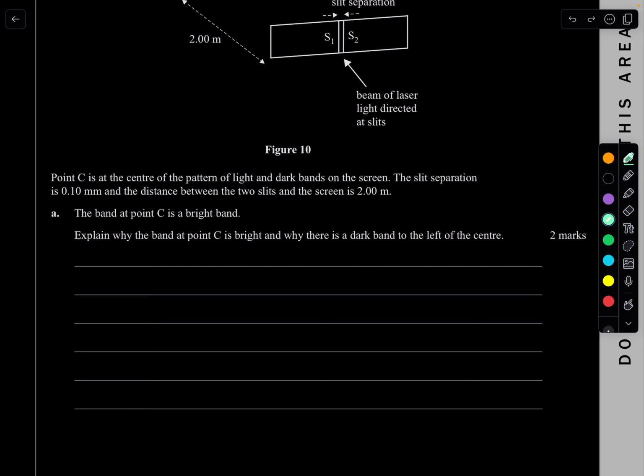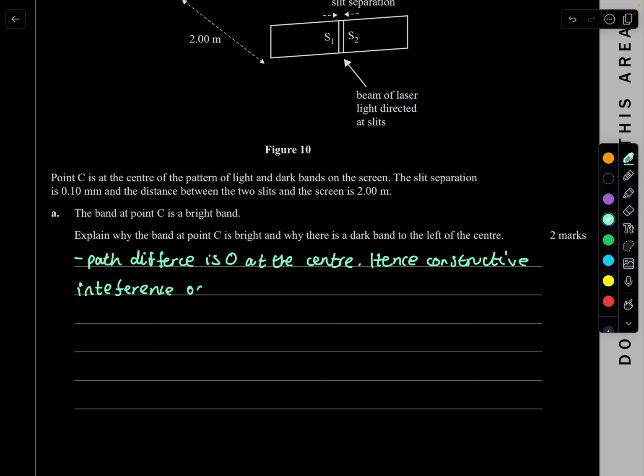So all you're going to need to say is, for point C, the path difference is 0 at the center, hence constructive interference occurs. That's all you have to say for C. You just need to say the path difference and what happens. So constructive interference occurs, basically giving a bright band. Beautiful.